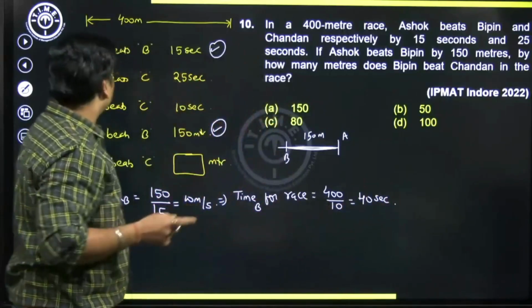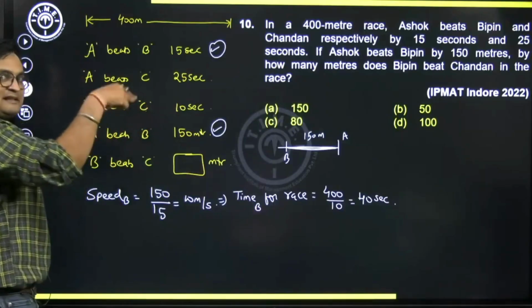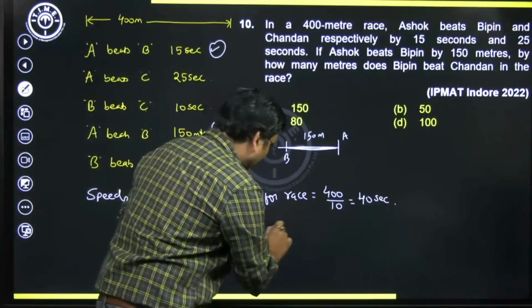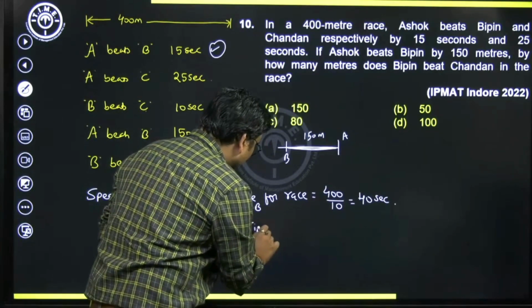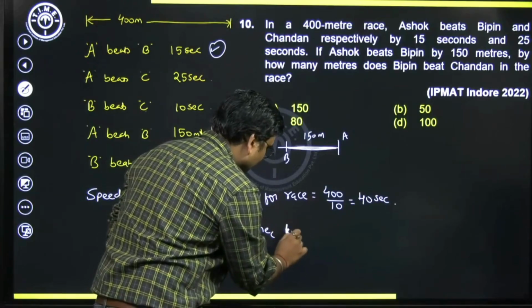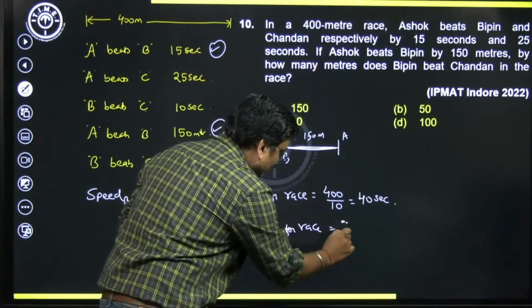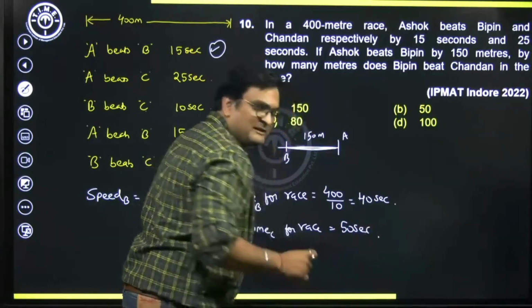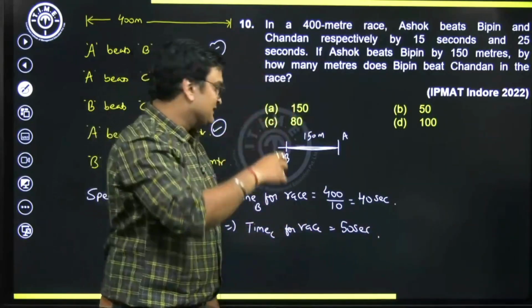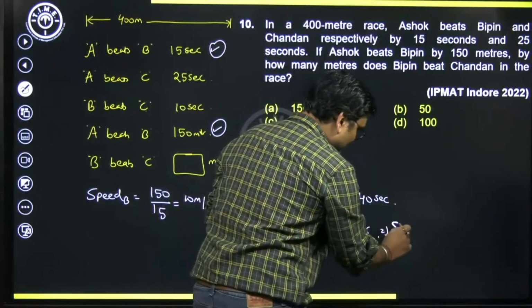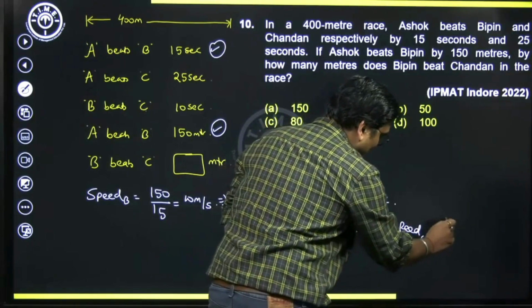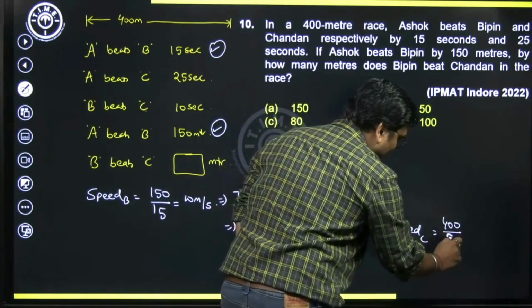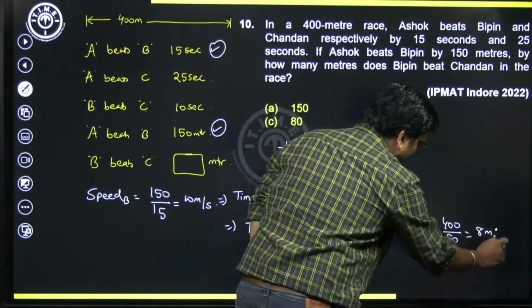So if B takes 40 seconds, can I say C will take 10 seconds more? So this further means the time taken by C for the race is going to be 50 seconds. So that means C is able to run 400 meters in 50 seconds. That would mean the speed of C is 400 meters in 50 seconds, which is 8 meters per second.